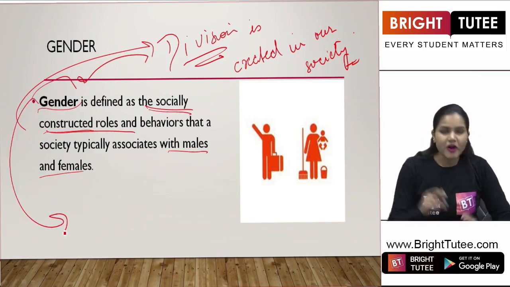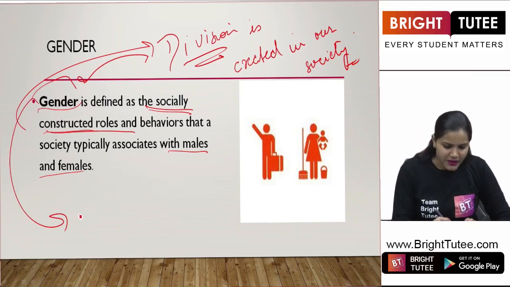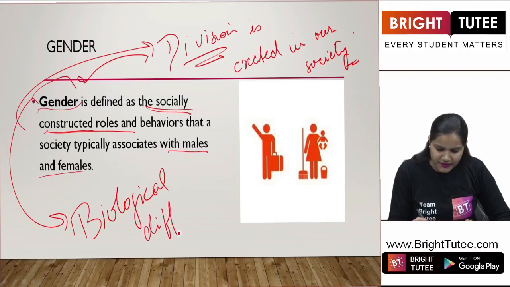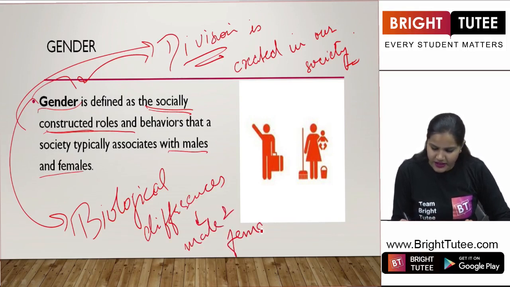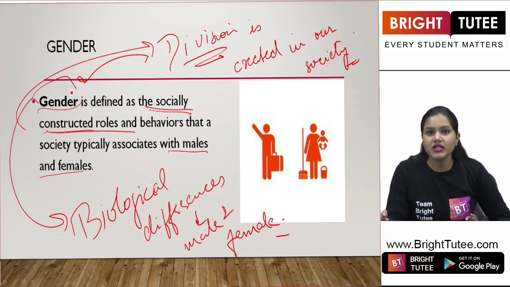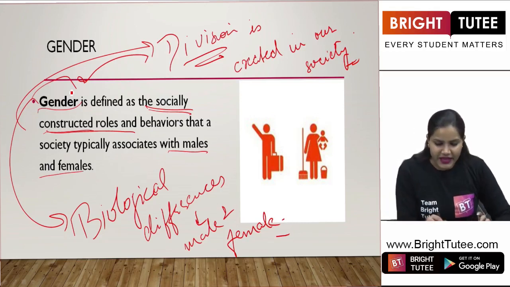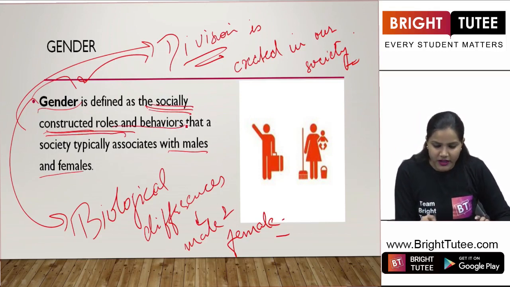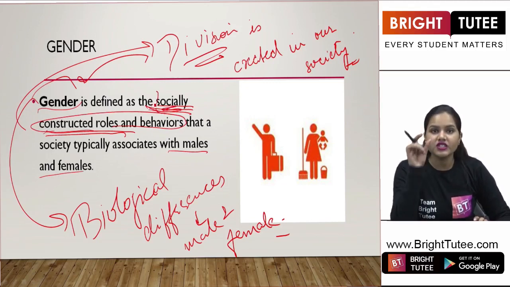When we talk about gender in simple terms, we see that basically it shows the biological differences that exist between a male and female, correct? But in the context of social divisions, what does it mean here? It is the socially constructed roles and behaviors. Quite important to point out here the term socially constructed.